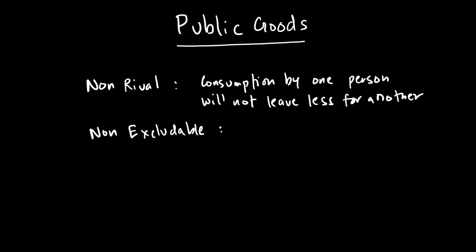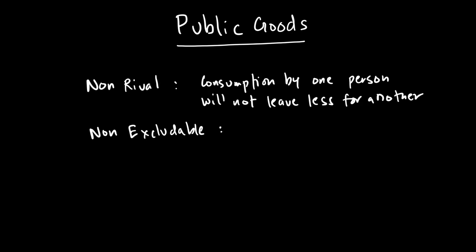It means that if I consume, for example, street light, by going under that, it won't mean less of it will be available for another. So street light is a good example of public good because it's non-rival, as opposed to, let's say, a chocolate cake. If you eat one slice of a chocolate cake, less of it will be available for somebody else.